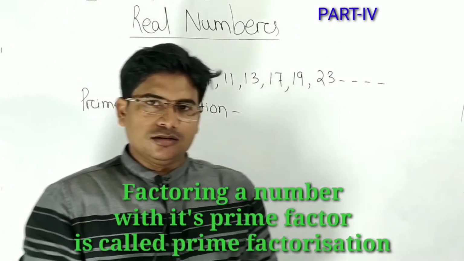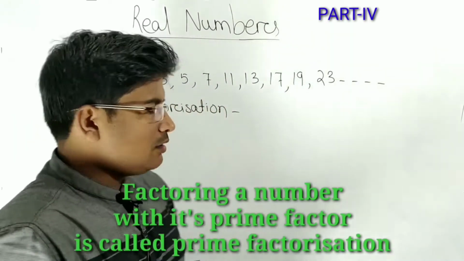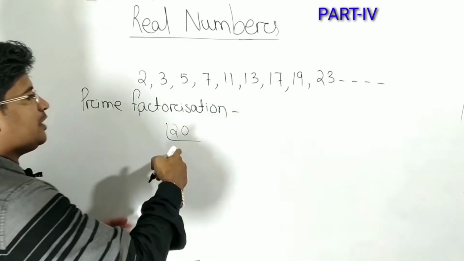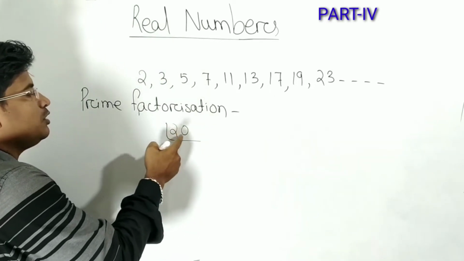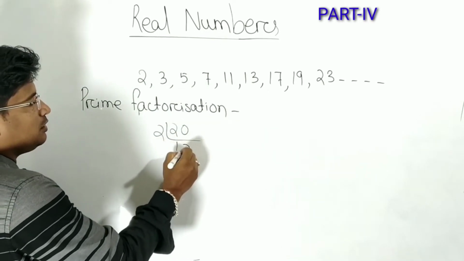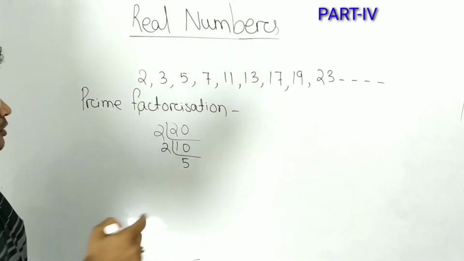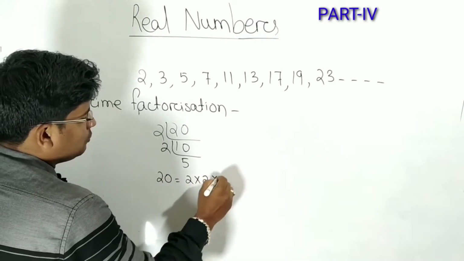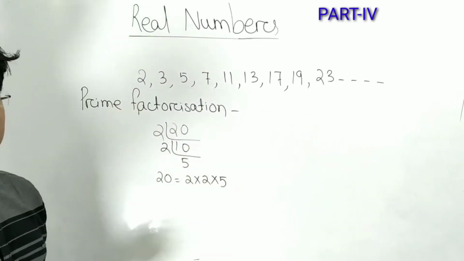Factorizing a number with its prime factors only is called prime factorization. Suppose one number is 20. If I factorize it with prime numbers only, the first prime number is 2, so we check whether 20 is divisible by 2. Yes, 20 divided by 2 is 10, again divisible by 2, we get 5. So prime factorization is over. The prime factorization of 20 is 2 into 2 into 5. That means factorizing a number with its prime factors is called prime factorization.